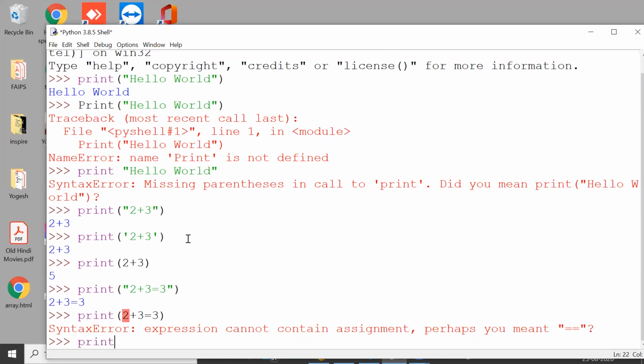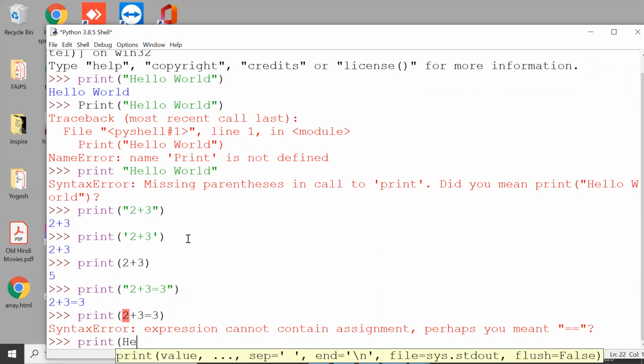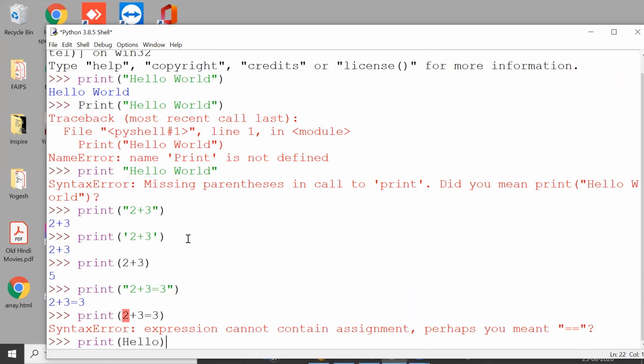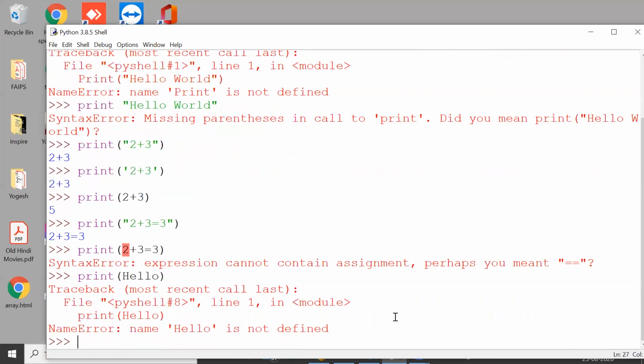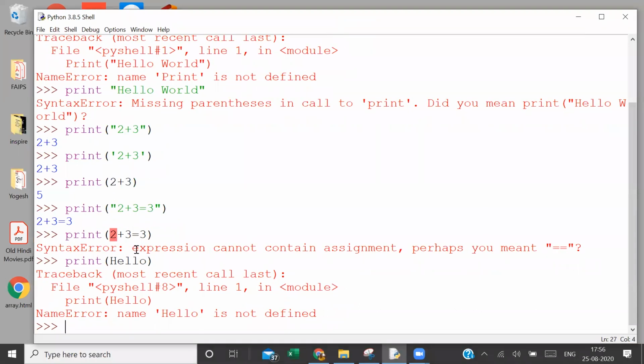Similarly, if I try to type something like this, hello, now this is without quotation marks. What will happen? Python will try to evaluate it. What is the value of hello? Hello has no predefined meaning, no value. So Python will not be able to evaluate it and it will show an error. So you have to be careful where you have to use quotation marks and where you don't have to use quotation marks.